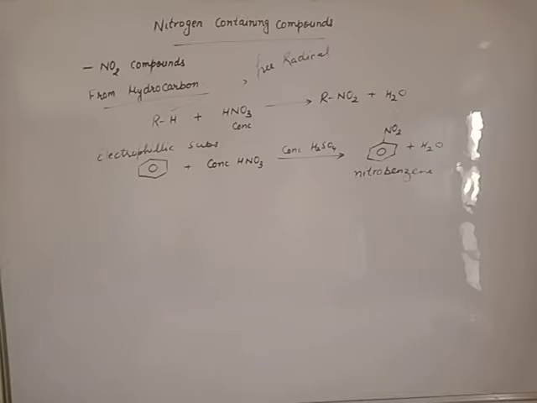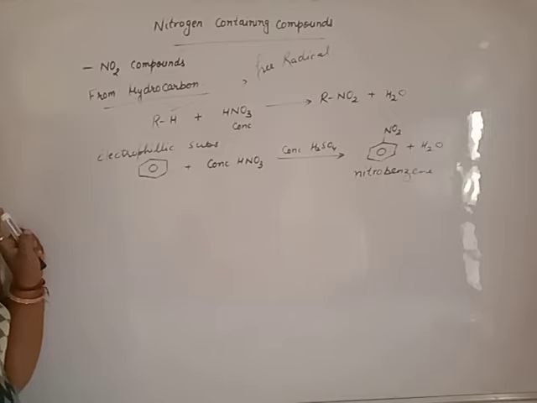Now, what are the properties of nitroalkane? Beta, nitroalkane itself has a characteristic smell. Physical state: nitroalkane is a colorless, pungent smelling organic compound. Aromatic nitro compounds have a pale yellow color. Clear?